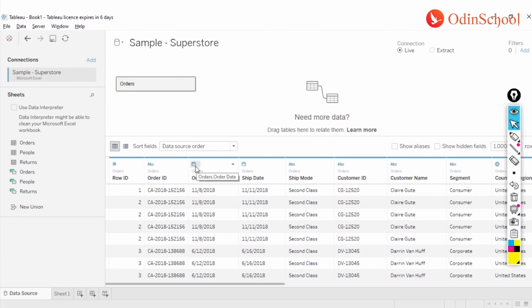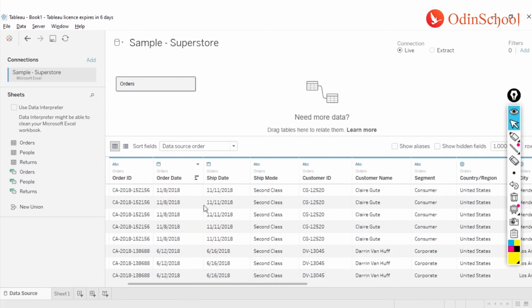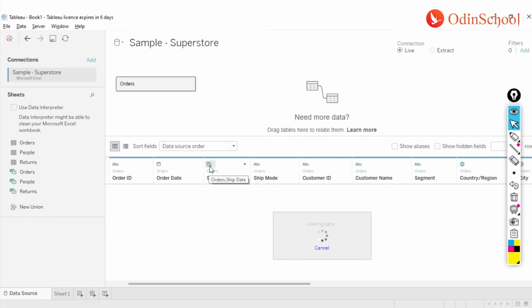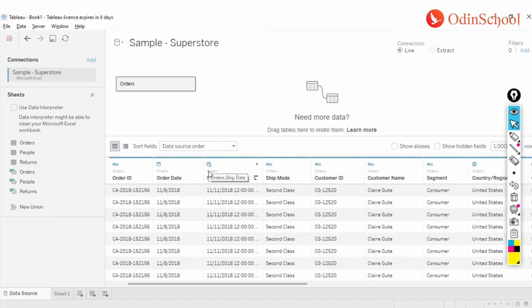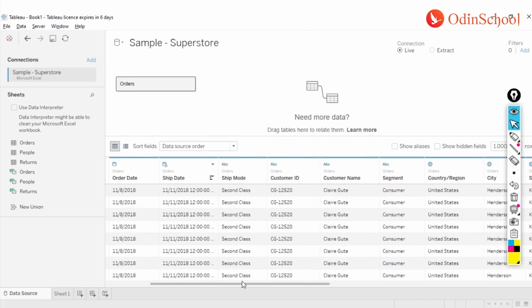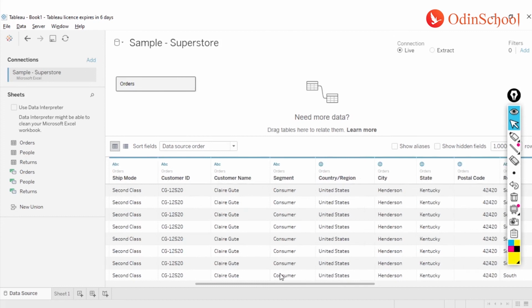If it's a date related column, it comes with a calendar kind of symbol, a small calendar over here. If it has a time also, then a small clock is also added to that icon. I can show you by changing this one from date to date and time. And you see over here, it shows as date and time with a small clock icon over here. And there's also some beautiful thing in Tableau which is called geographical columns, or the columns which have geographical importance. These columns can be used to create maps in Tableau in later stages.